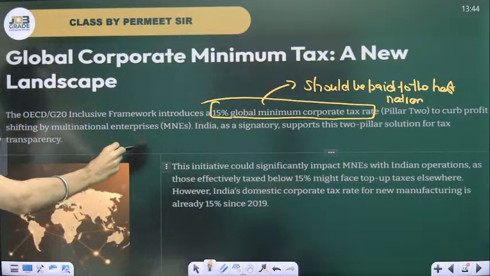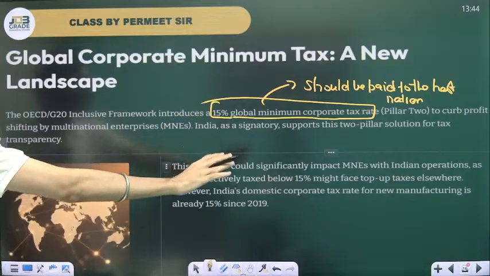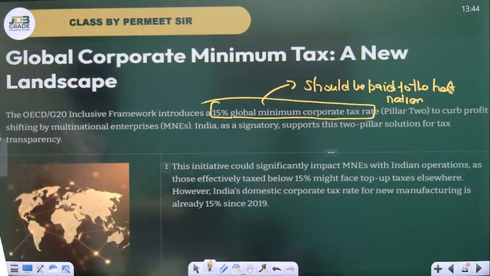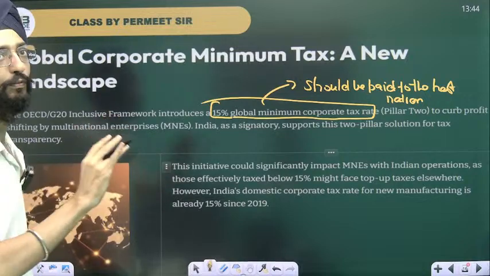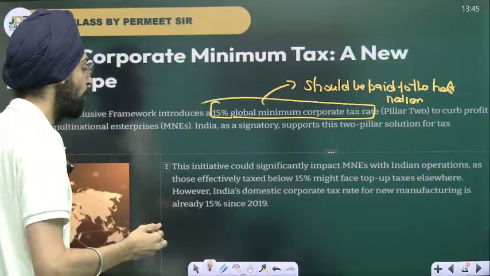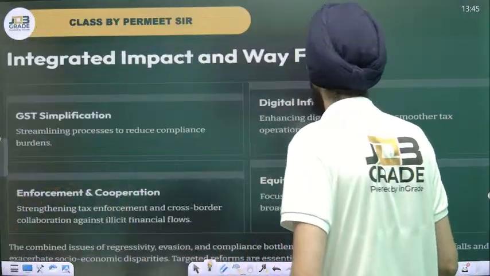Okay, shifting to the multinational enterprises. India as a signatory supports this two pillar solution for tax transparency. India has been a signatory to that and agreed that it will follow this procedure. I hope it's clear with you.